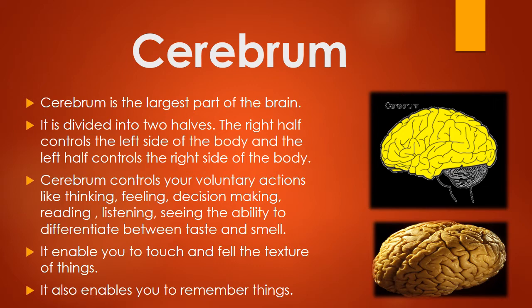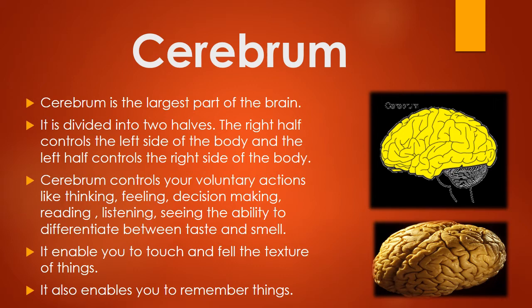Cerebrum controls all your voluntary actions like thinking, feeling, decision making, reading, listening, seeing, the ability to differentiate between taste and smell. All the voluntary actions are basically the actions that are under our control. So you think, you feel different things, you make decisions, you read, you listen to different sounds, you can see, you can differentiate between different types of taste, you can smell different types of fragrances. All this is because of the cerebrum.